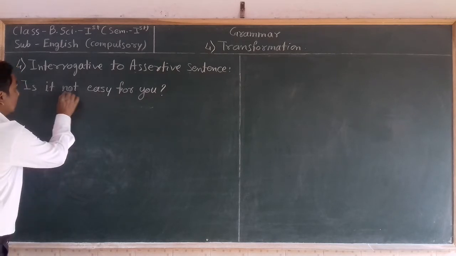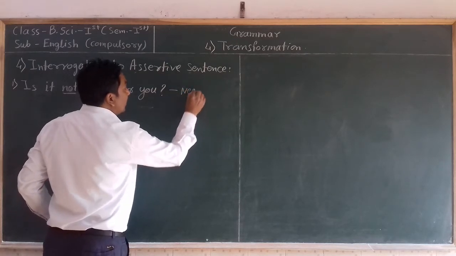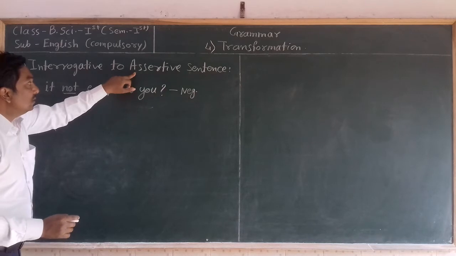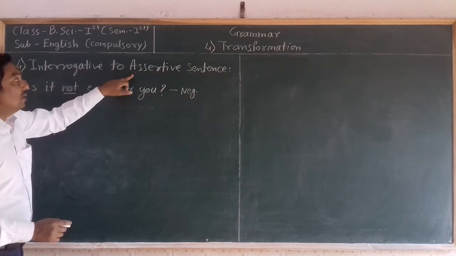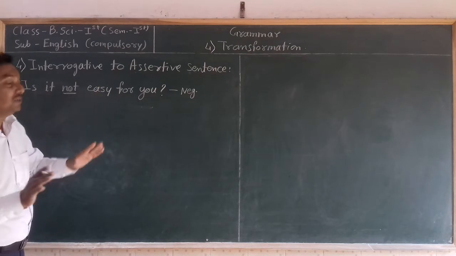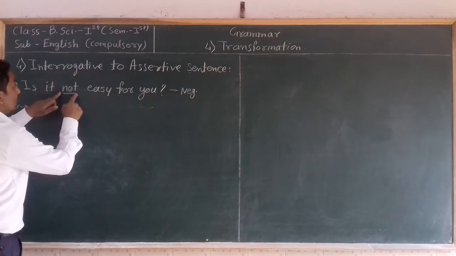In this sentence there is the word not, so this is a negative sentence. So we have to transform it into an assertive sentence in affirmative form. It means in the assertive sentence we need not use no, not, never.